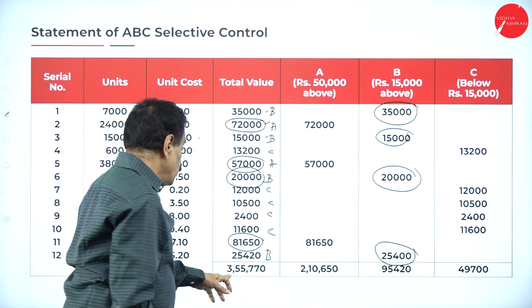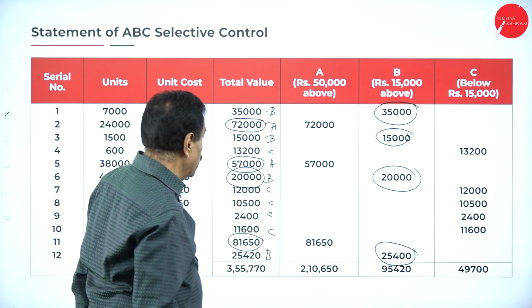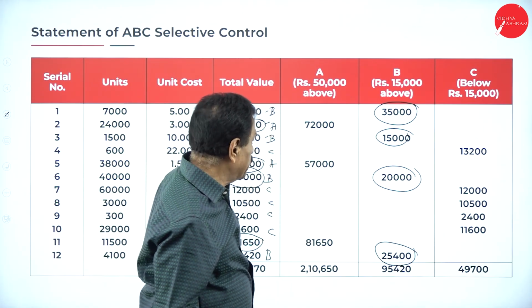What is the total value? 3,55,720. A is how much? 2,10,650.